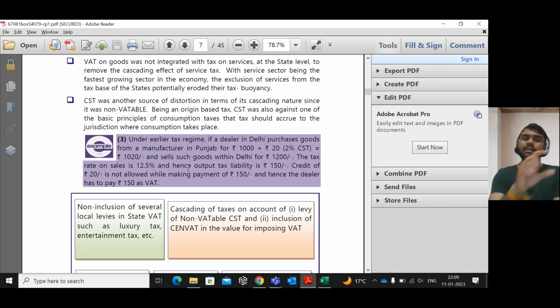In the same example, if A is registered in Pondicherry and B is registered in Pondicherry, as Pondicherry is a union territory, instead of SGST, UTGST will be levied. That means CGST and UTGST will be levied. That is the concept of when CGST, SGST, IGST and UTGST will be levied.